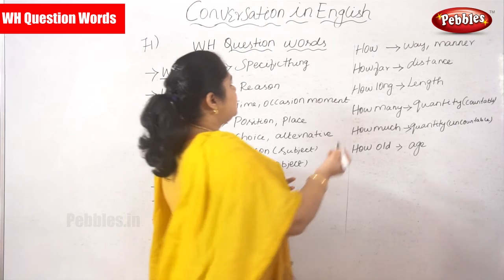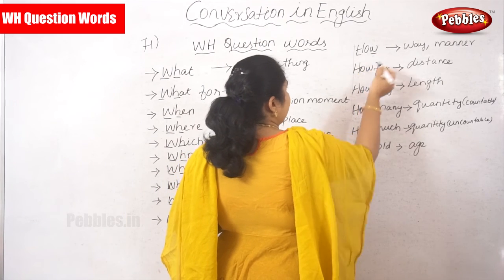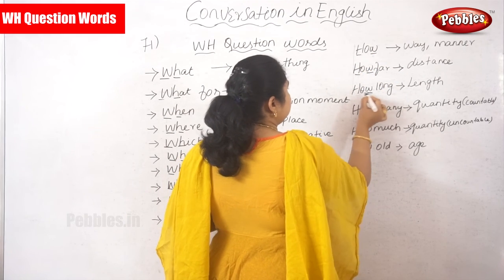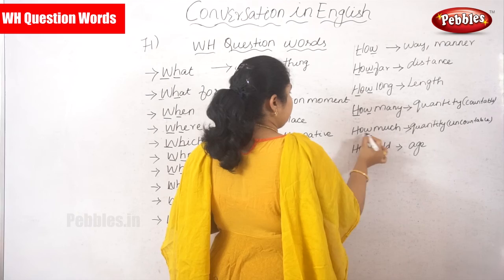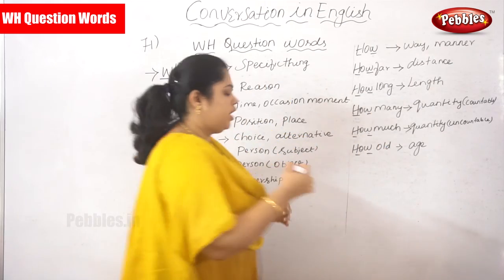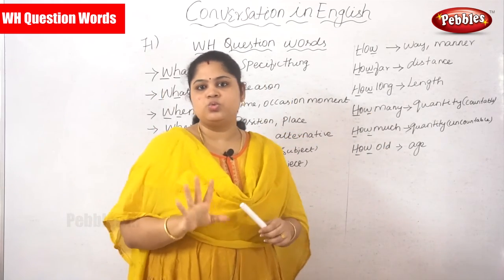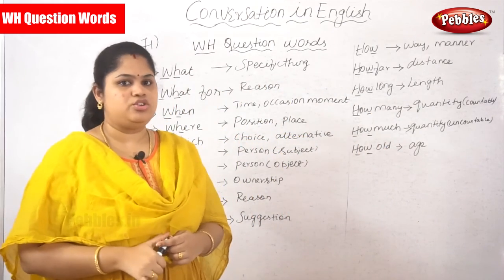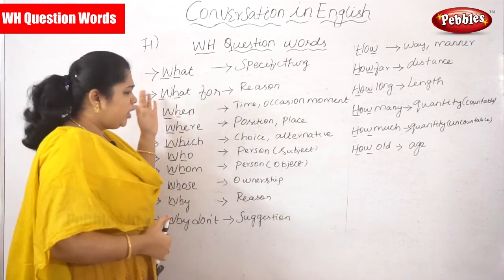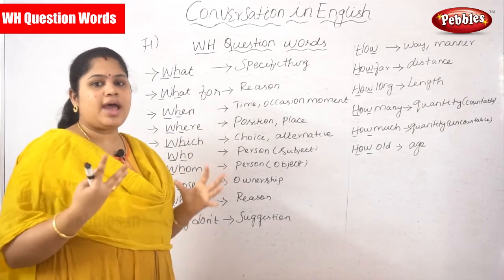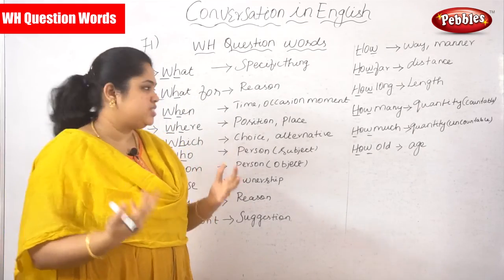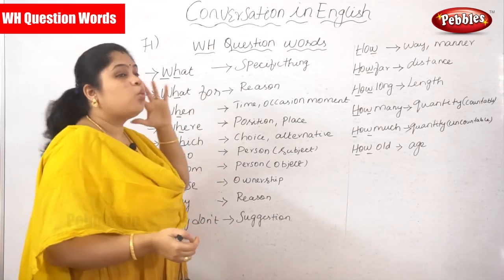In every word you will see the two letters W and H. Each and every question word has its own usage. We'll see that. First one, what.